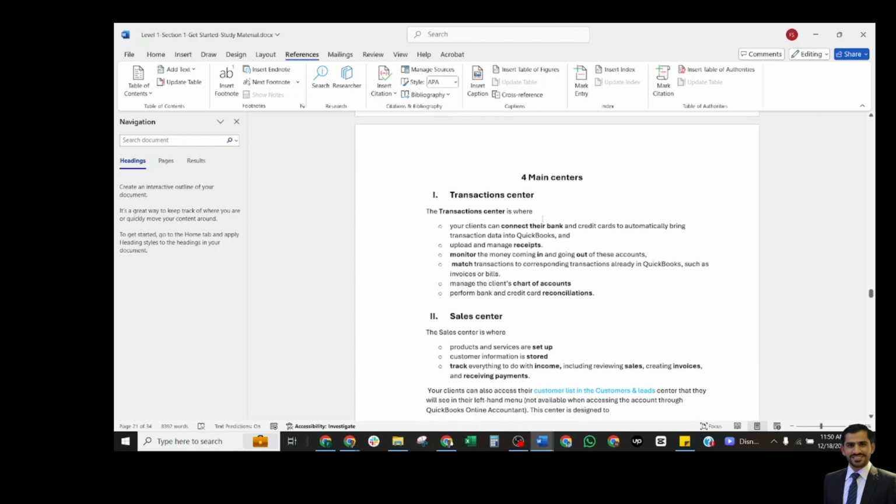The first center is the transaction center. The transaction center is where your client can connect their banks and credit cards, upload and manage receipts, monitor the money coming in and going out, match the transactions to the corresponding transactions already in QuickBooks, such as invoices and bills, manage the client's chart of accounts, and perform bank and credit card reconciliation.